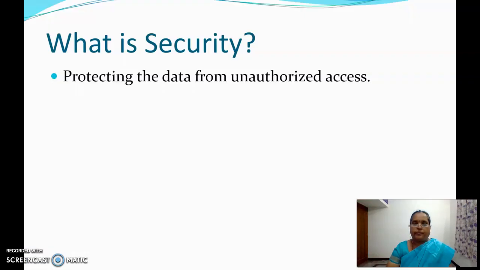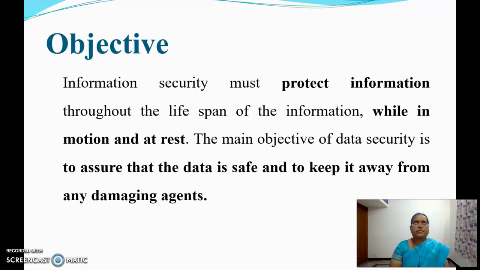Today, let us learn about public key cryptography, which is a technique used to implement security on data. Security means protecting the data from unauthorized access. Information security must protect information throughout the lifespan of the information, while in motion and at rest. The main objective of data security is to assure that the data is safe and to keep it away from any damaging agents.